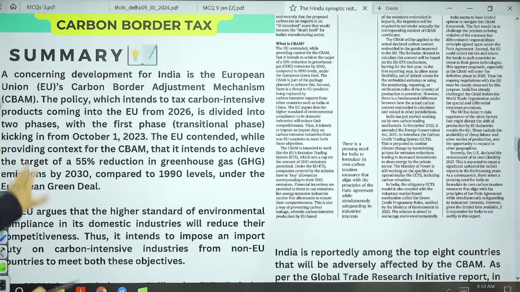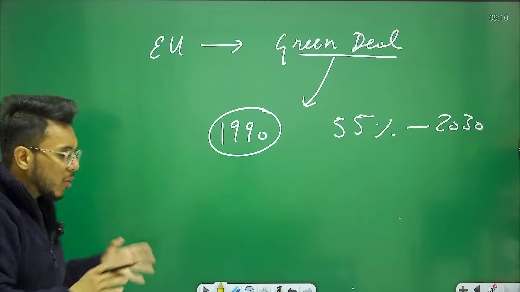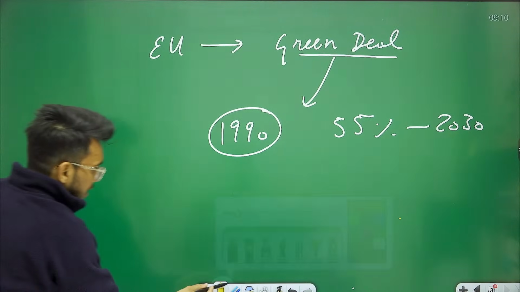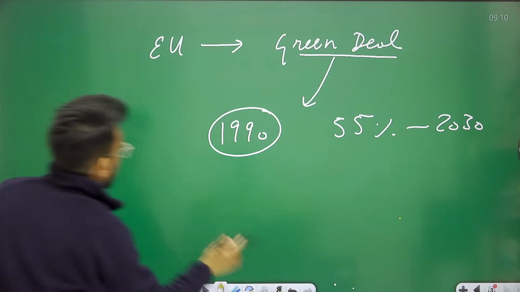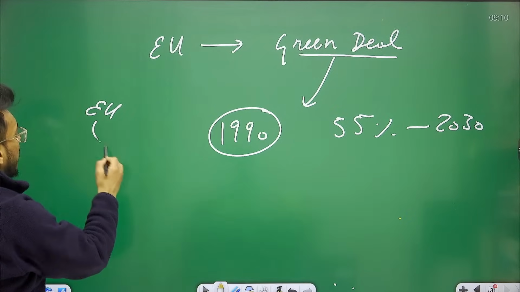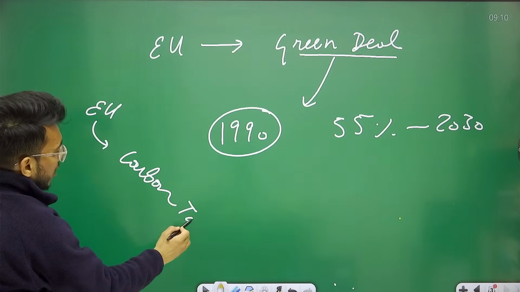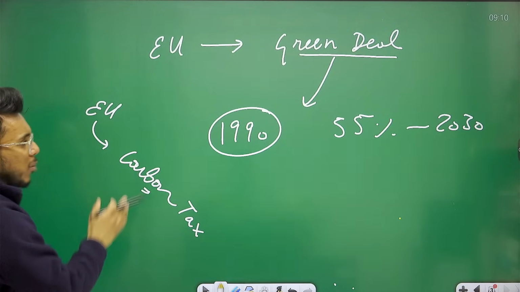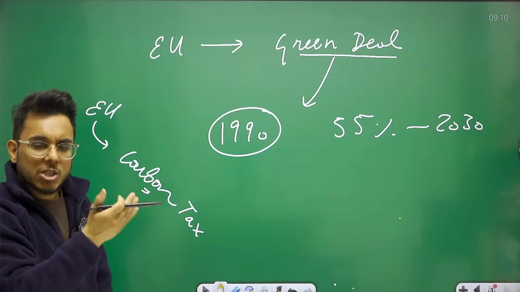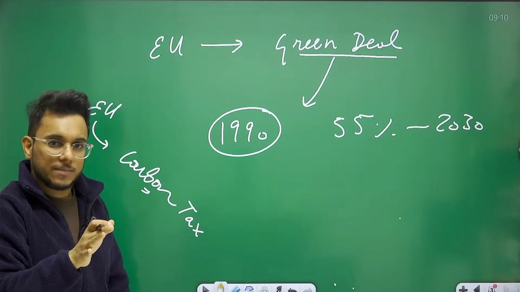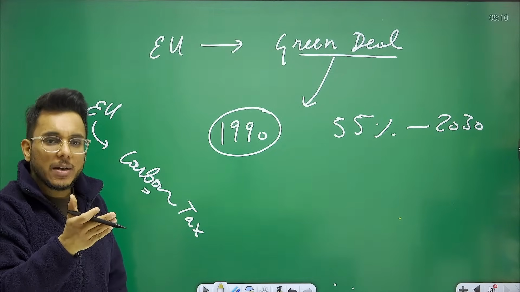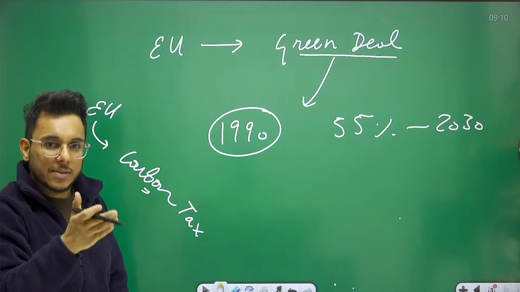Now, what is this carbon border adjustment mechanism in the most simple terms? Let me explain. So basically, guys, the European Union is going to impose a carbon tax. Already it is in fact imposing the carbon tax on the industries within the European Union.